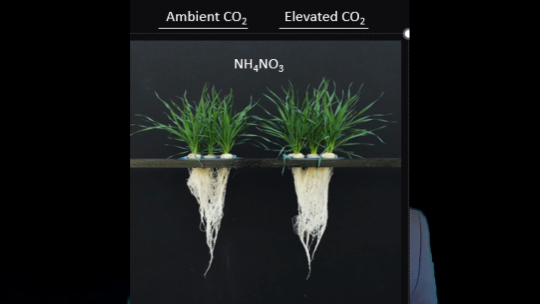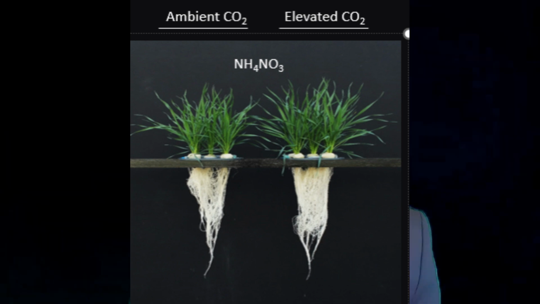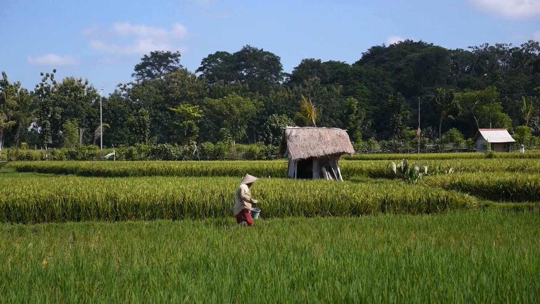So it is recommended, when you are growing your plants under high CO2, that you should provide your plants with nitrogen in the combination of ammonium and nitrate so that you can get more benefit from high CO2 conditions.